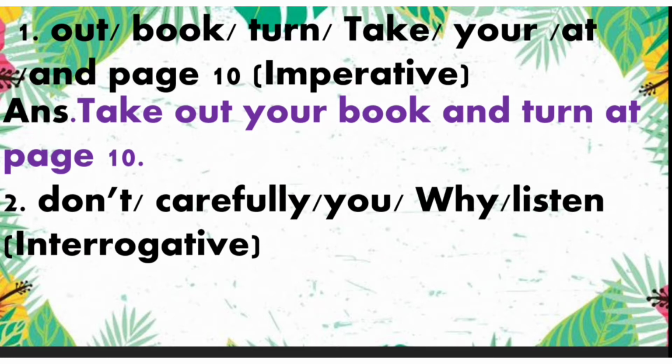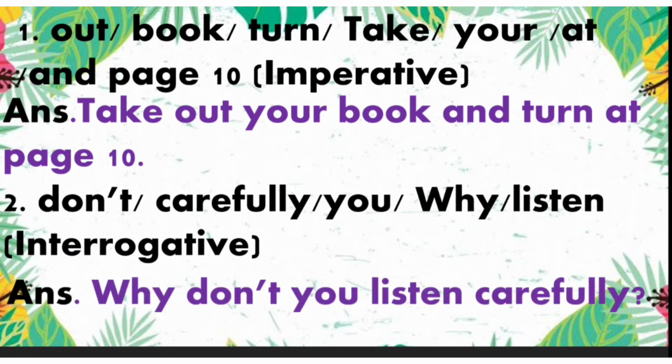Now let's move to the second one, and the words which are given: don't, carefully, you, why, listen. Now what do you have to form? You have to make an interrogative sentence. So with the help of these words, the sentence we get is, why don't you listen carefully?